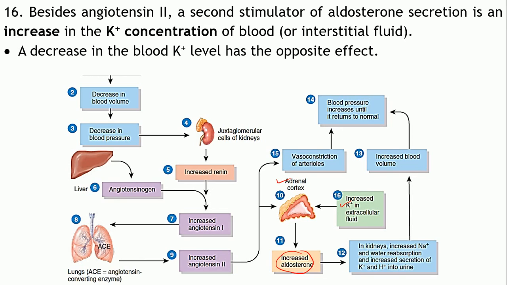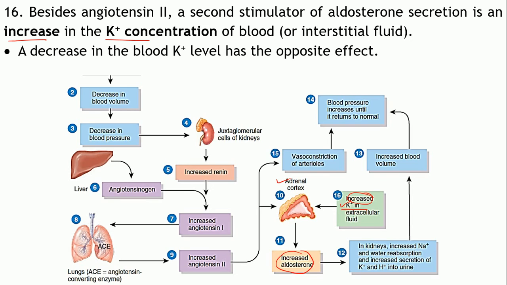If the potassium ion levels increase, it promotes the release of aldosterone. What will happen as a result of this increase in aldosterone? How will it help in bringing these potassium ion levels back to normal? It has increased, so it should get decreased.